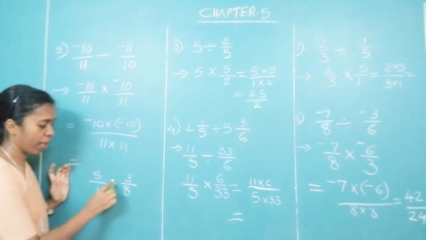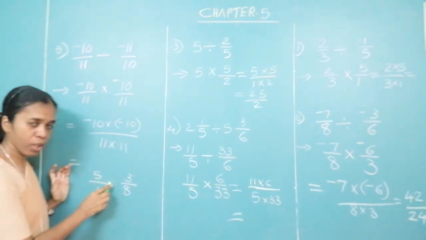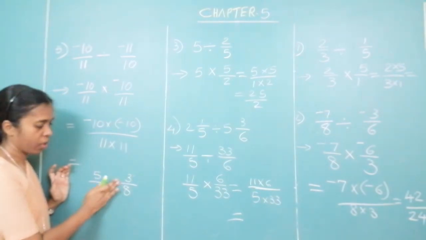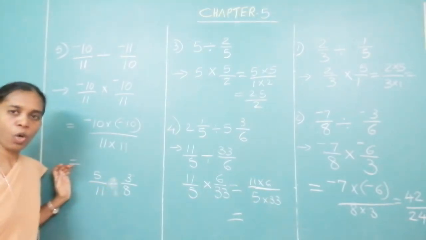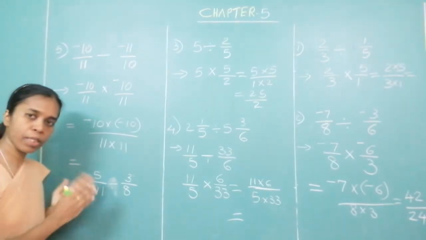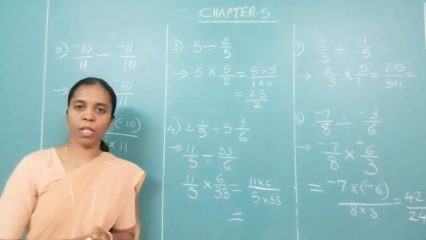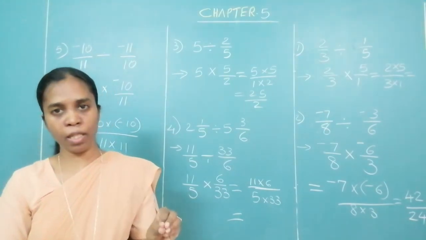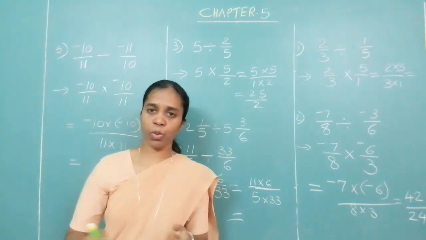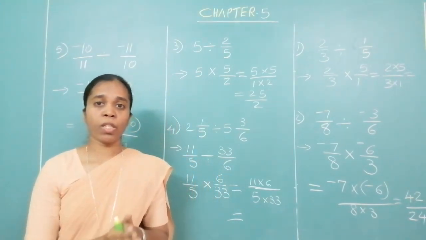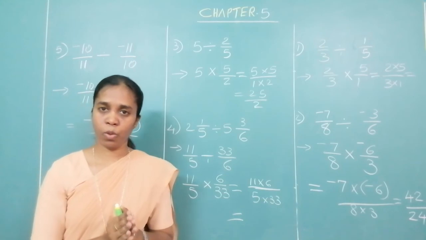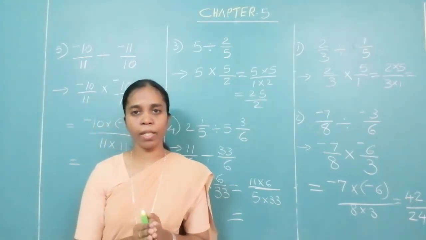I want you to do the addition, the subtraction, the multiplication and division. All four operations on the same set of rational numbers. Like this, I want you to take any three sets of rational numbers and do the operations on it, so that you will become thorough with whatever you are learning now. Okay. So we shall see in the next class.